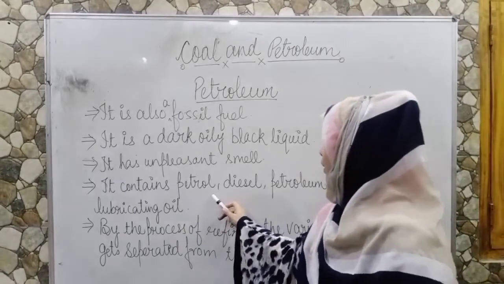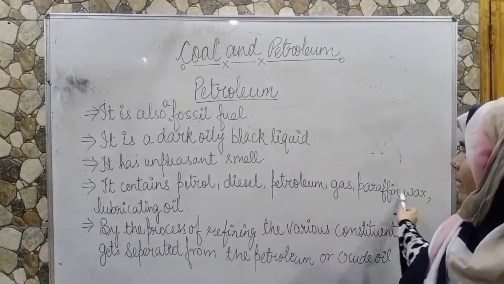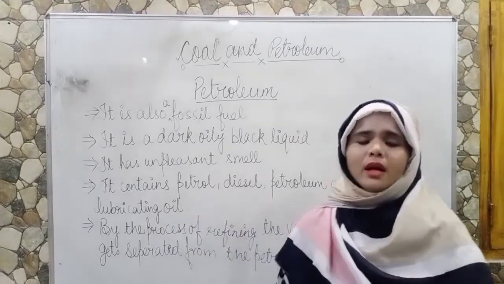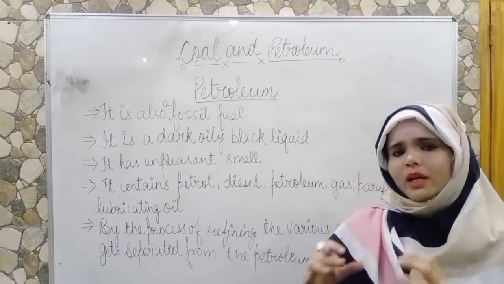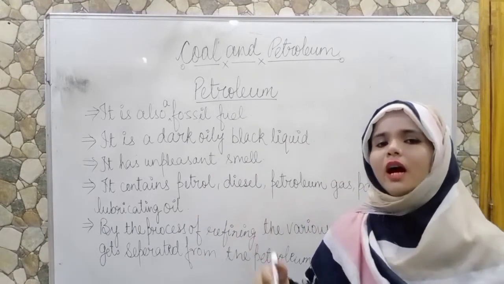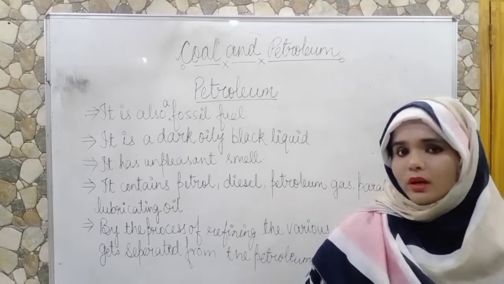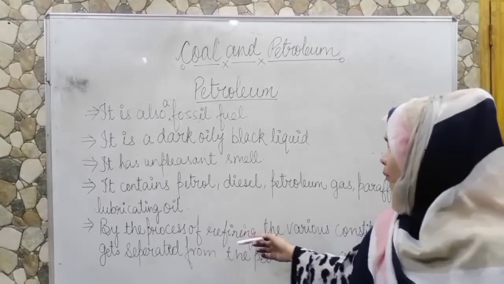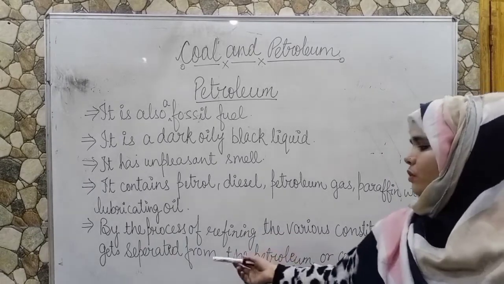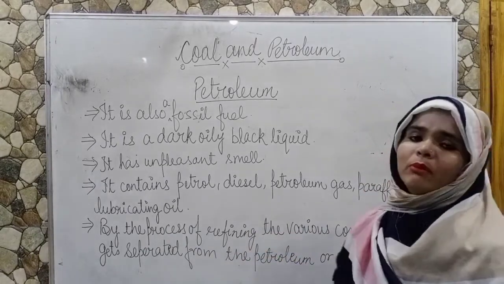It contains petrol, diesel, petroleum gas, paraffin wax and lubricant oil. That means it has so many constituent parts and they are all very useful to us. By the process of refining, the various constituents get separated from the petroleum or crude oil.